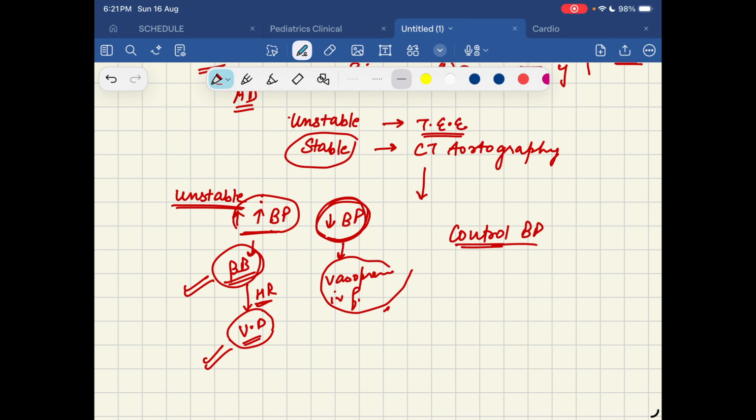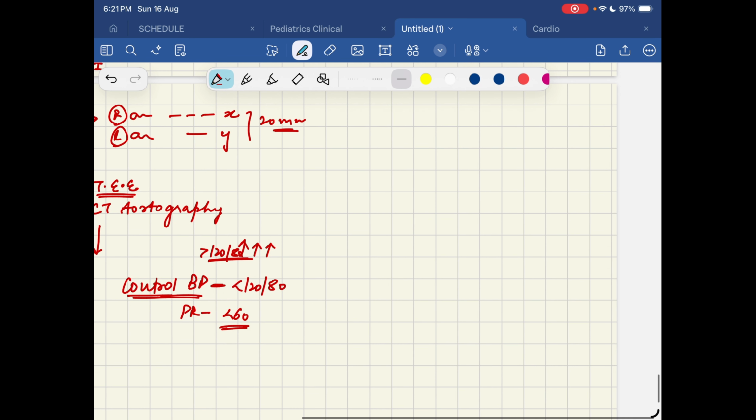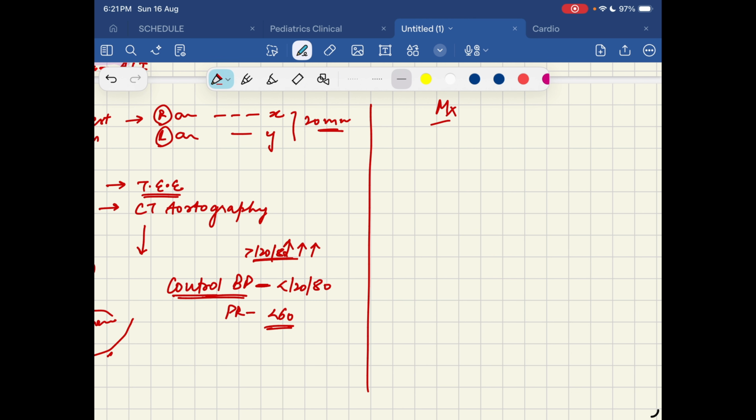We need to control it, because if the BP is very high, that is more than 120 by 80, it is going to extend the aortic dissection due to more stress on the aortic wall. So we control the BP at less than 120/80 and pulse rate at less than 60. Coming to the definitive management, after we have controlled our BP, we have to proceed with some kind of surgery.